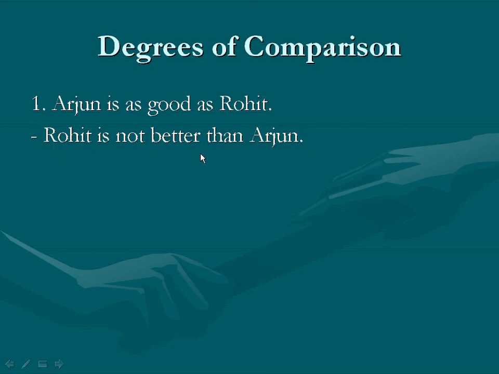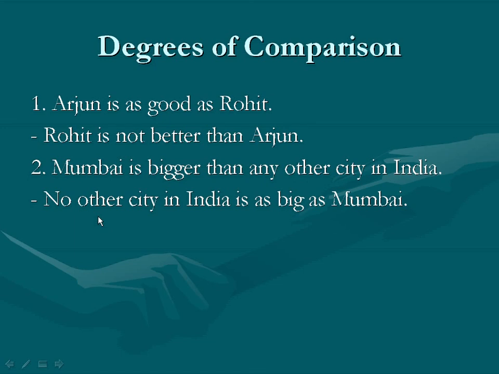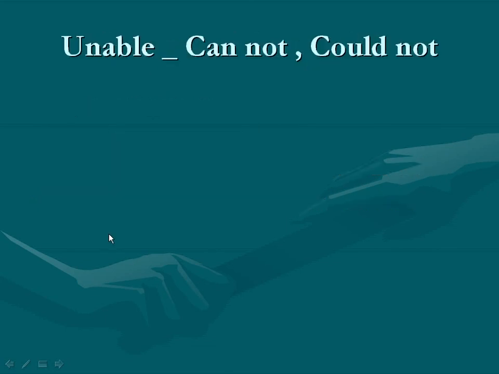Rohit is not better than Arjun. In this way, by using degrees of comparison, we can make a negative sentence from an affirmative sentence. See the second example: Mumbai is bigger than any other city in India. And the answer is: No other city in India is as big as Mumbai. In this way, by using degrees of comparison, we can make a negative sentence from an affirmative sentence.